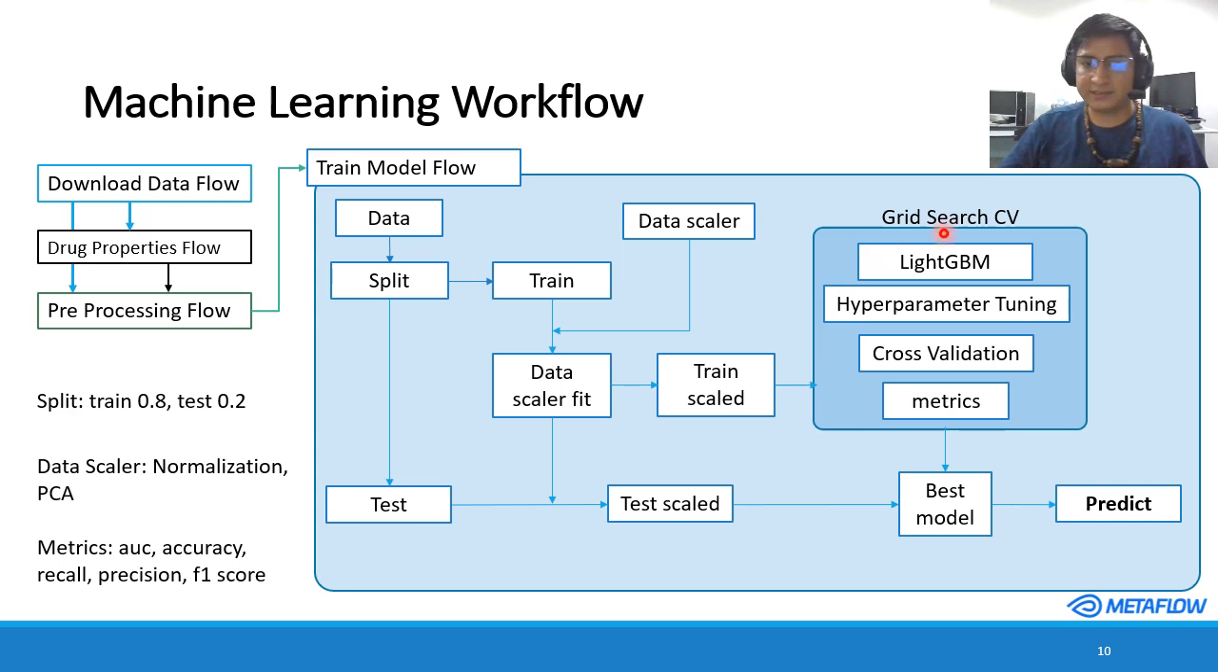We are using Ray to train light gradient boosted machine models using hyperparameter tuning, cross validation, and to calculate several performance metrics. The test dataset is first scaled with this fitted transformer, and then predictions are made using the best model selected by Ray, and we are using area under the ROC curve as the method to choose the best model.